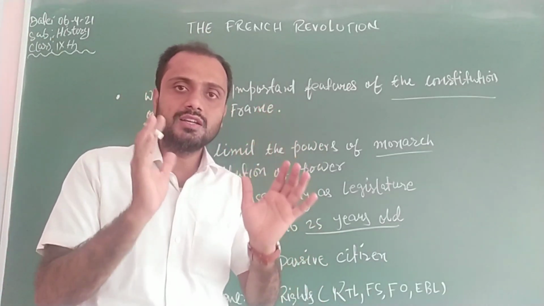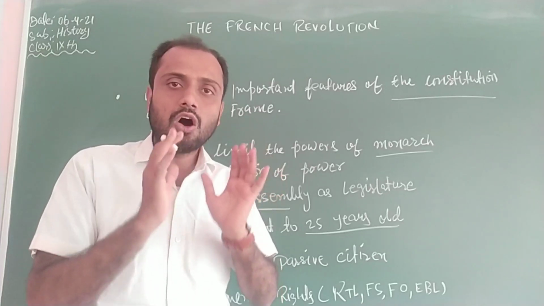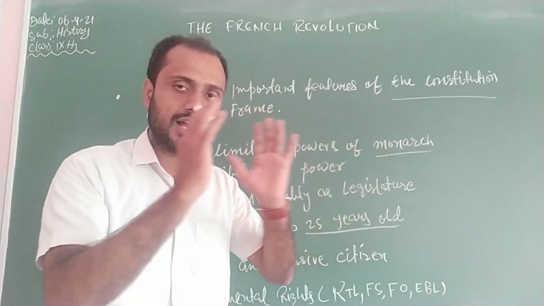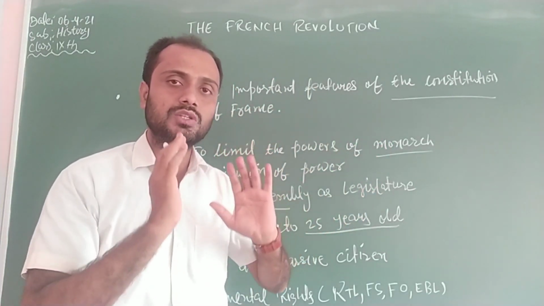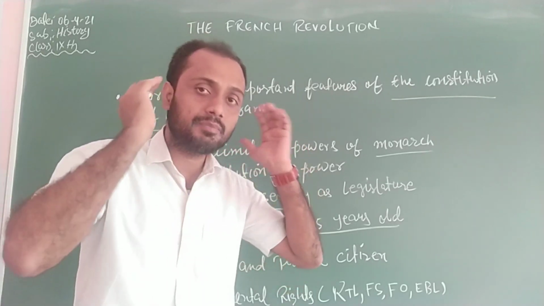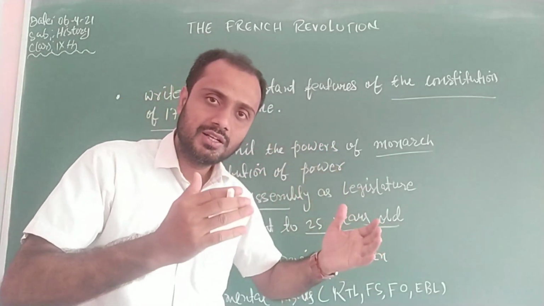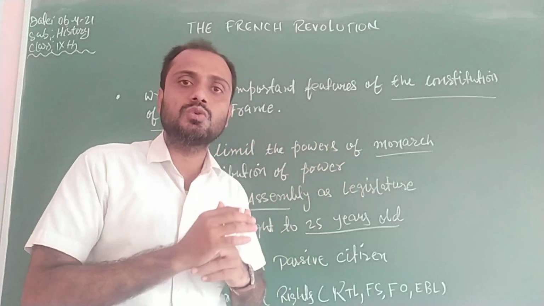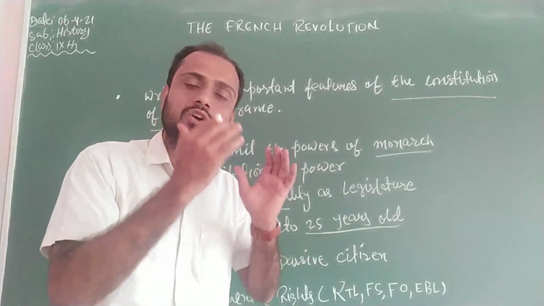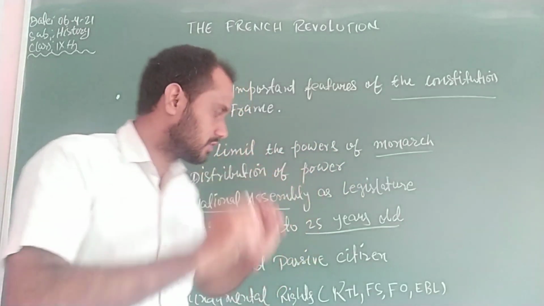Understood? The right to vote was given only to active citizens, those capable of paying tax. Those who were not capable of paying tax were not given the right to vote.